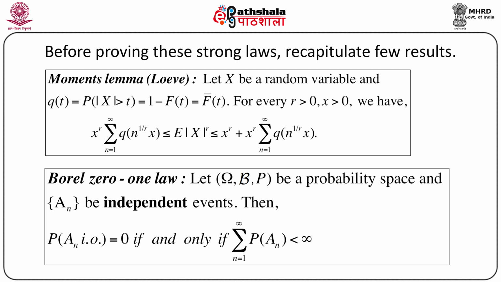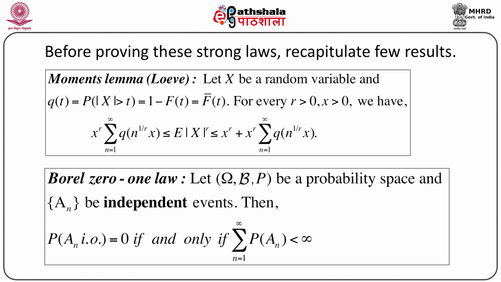The most important one is called the moment lemma due to Loève, which states that if X is a random variable and we define q(t) as probability of modulus X greater than t, which equals 1 minus F(t), or F bar t, then for every r greater than 0 and x greater than 0, we have this inequality: x to the power r summation n equals 1 to infinity q of n to the power 1 by r x, less than or equal to expectation of modulus of X to the power r, less than or equal to x to the power r plus x to the power r into summation n equals 1 to infinity q of n to the power 1 by r x.